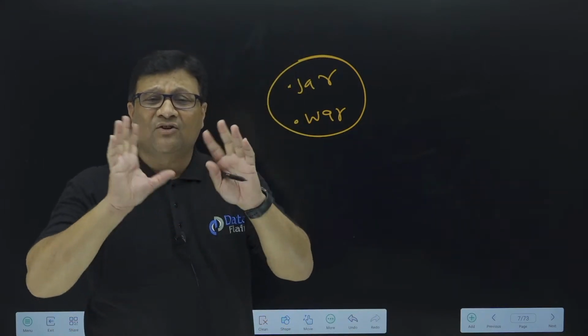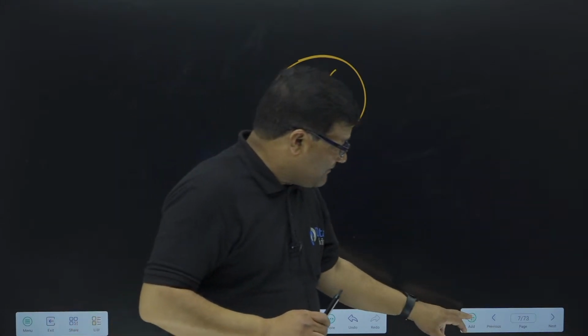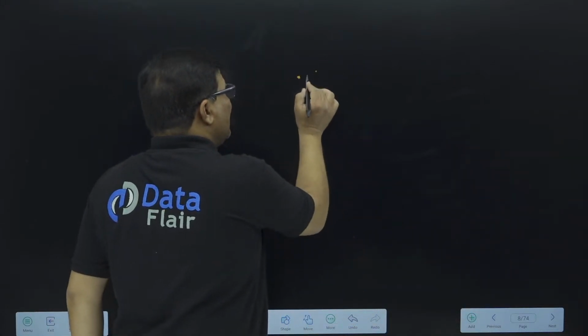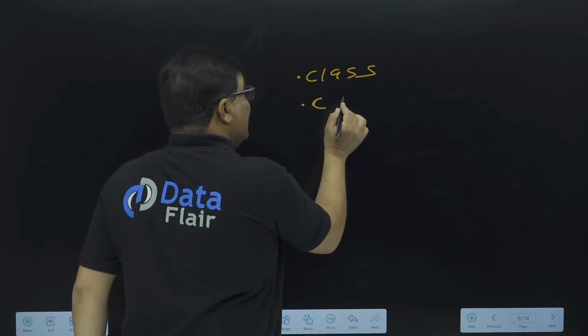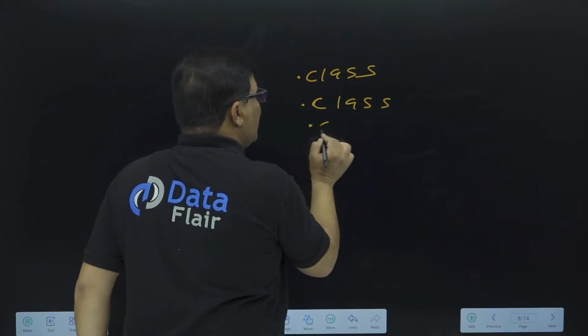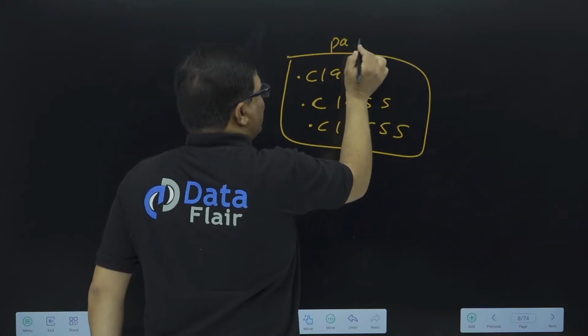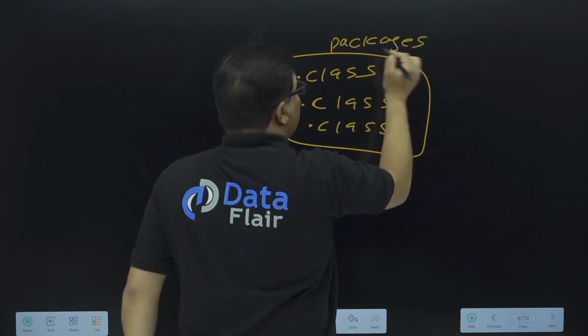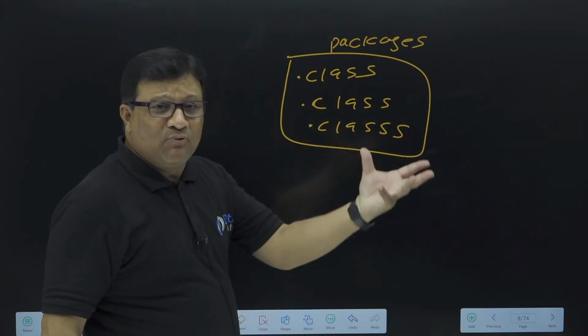It's a combination of bytecodes, exactly. It means dot class files. In Java, all the files are in the form of dot class. These dot class files are stored in a package. Packages are the collection of dot class files. I'll explain this concept when I come to the package topic.